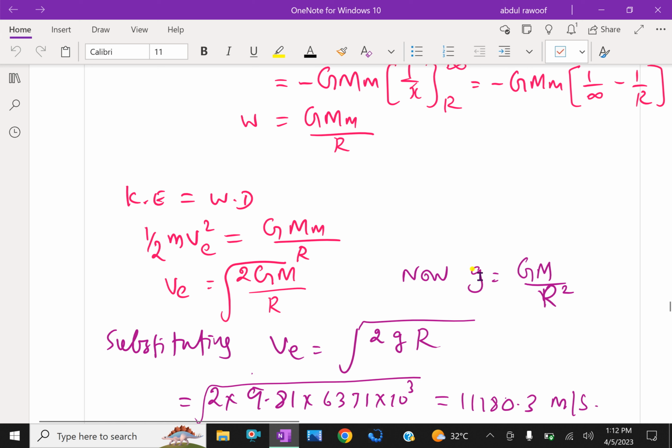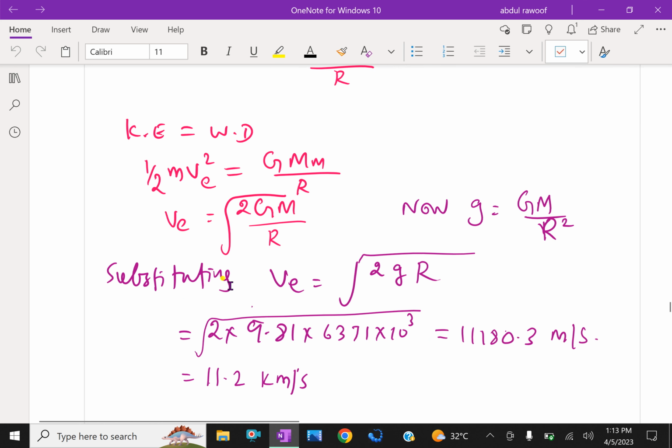Now we know that g, the gravitational acceleration, is GM by r squared, where G is the universal gravitational constant, M the mass of the body, and r the radius of that body. We are substituting the value, that means GM is g r squared. Then therefore Ve equals the square root of 2gr. This is the escape velocity formula.